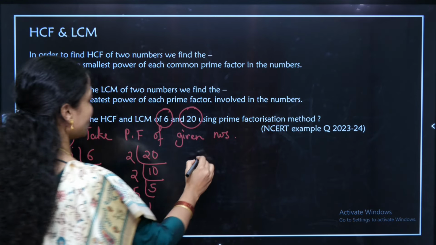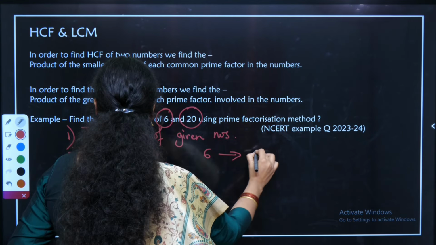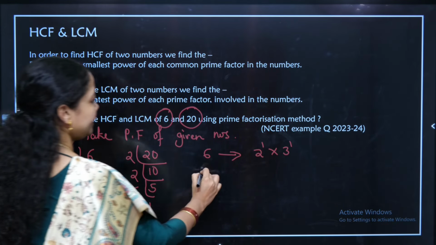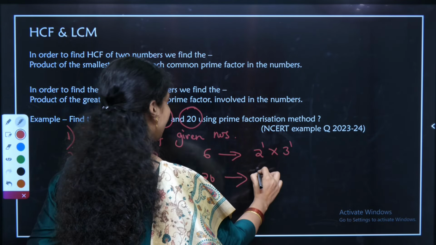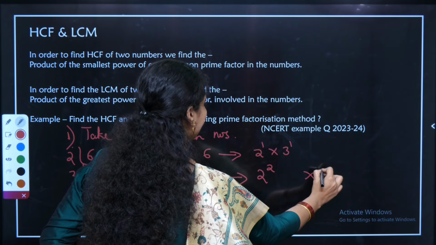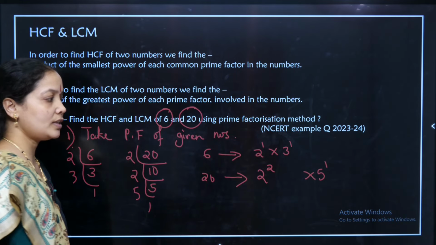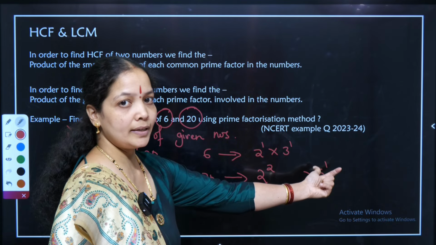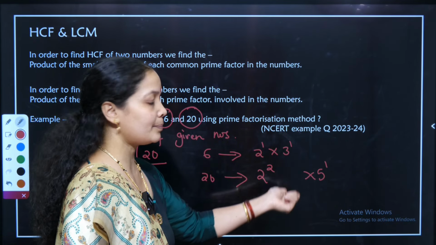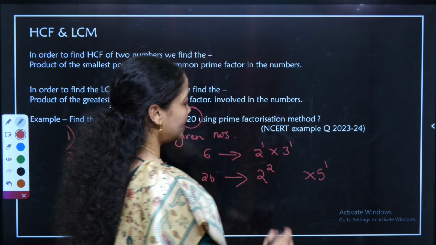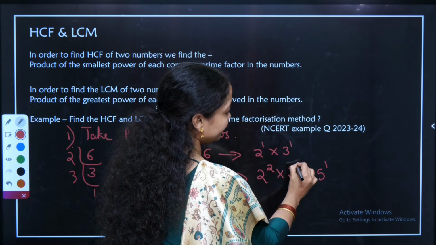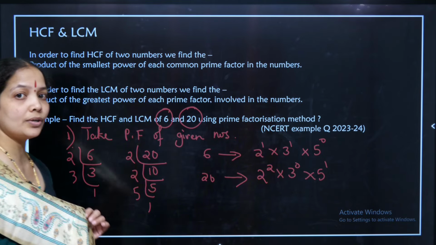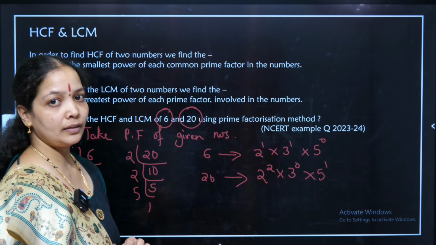Now I'll write it in one corner. 6 has a prime factorization of 2 power 1, 3 power 1. 20 has a prime factorization of 2 square into 5 power 1. You might notice that I have written 2 square and left a gap with 5 power 1. Why did I do this? In order to equalize the other prime number which is not there with me. So I will write here 3 power 0, and here 5 power 0. This is a unique technique you have to follow in order to avoid errors.